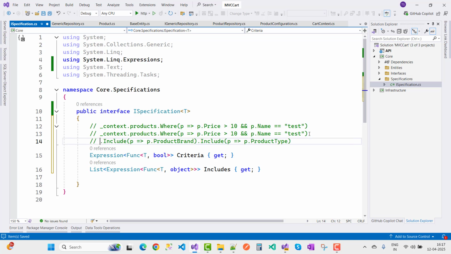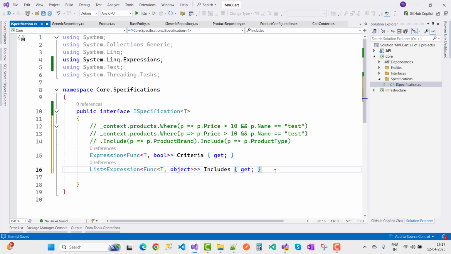But right after that, we can use Include, where P is the type T. But Include returns a list of things. It isn't returning a Boolean type, it can return anything, a string or an object, a list of objects. So we can consider it as object here.